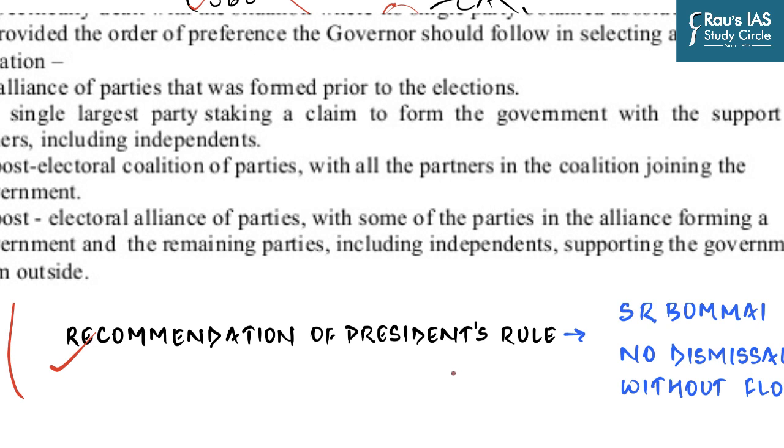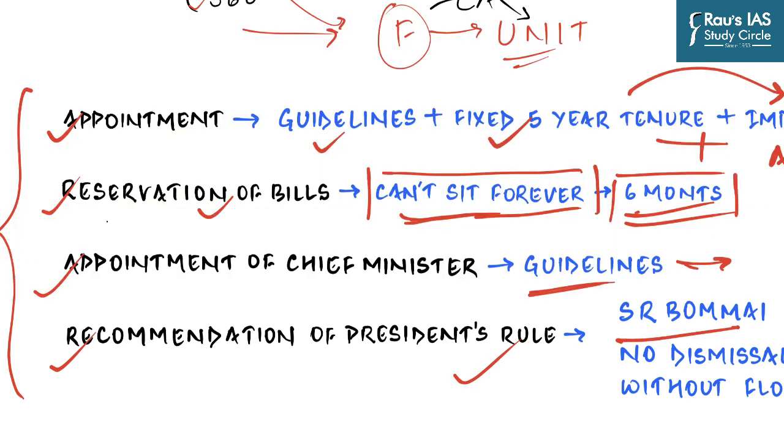And as far as the recommendation of President's rule is concerned, again, the S.R. Bommai judgment's guidelines have to be followed. The only condition is that the governor cannot and should not dismiss any state government and council of ministers without the floor test. Now, it is important to know that before S.R.